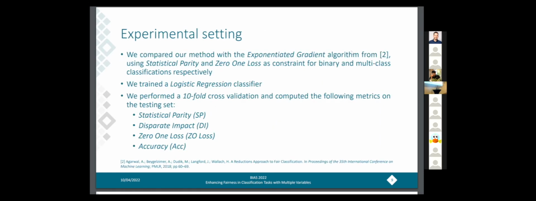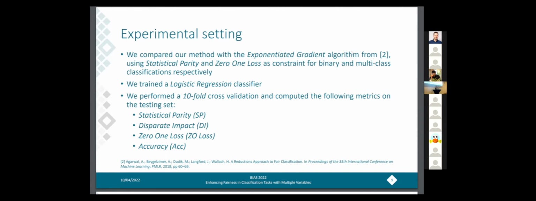Now let's describe the experimental evaluation that we have conducted. We compared our method with the exponential gradient algorithm, which is a very established algorithm for multi-class classification. This algorithm basically uses a min-max approach to find the best trade-off between fairness and accuracy, with one actor maximizing fairness and another actor minimizing a given metric, given a fairness constraint.